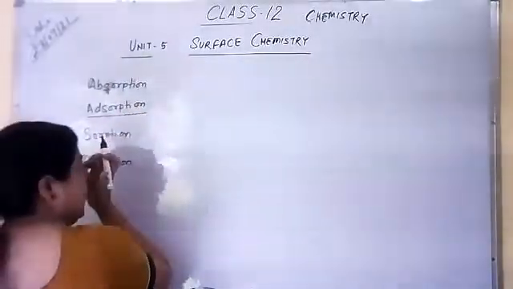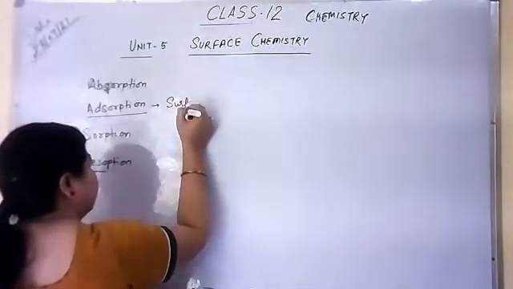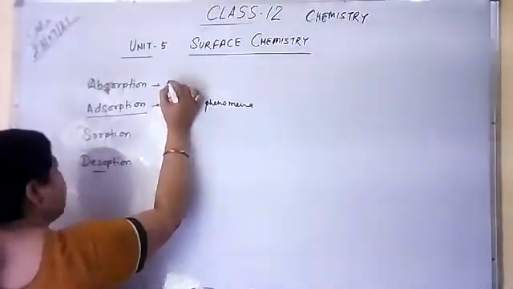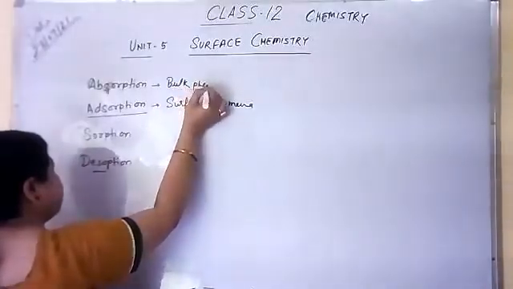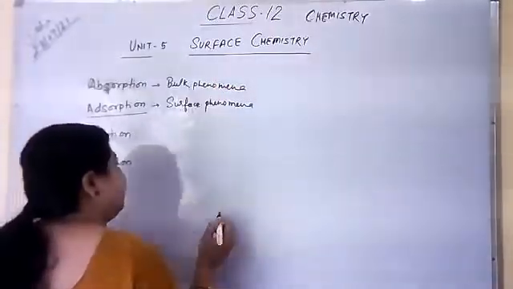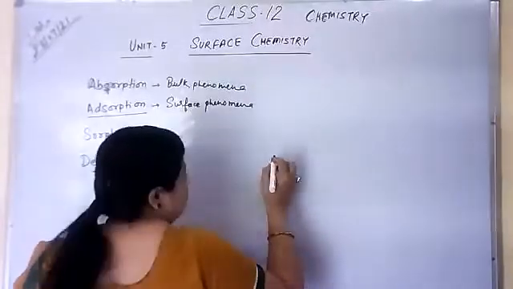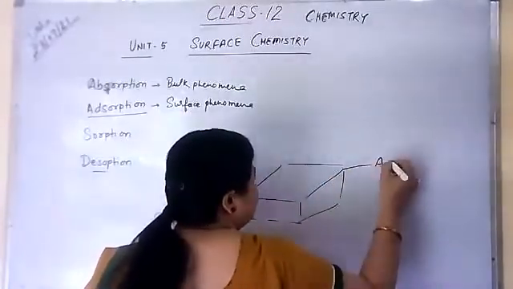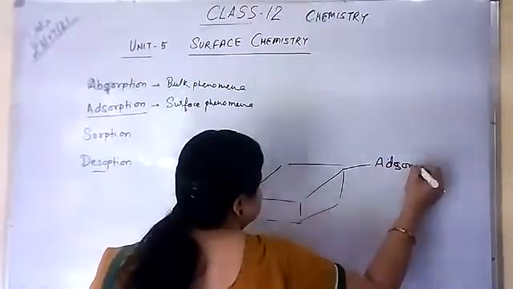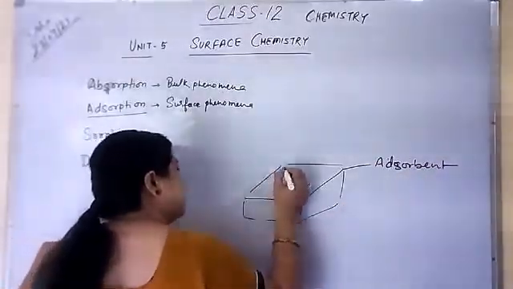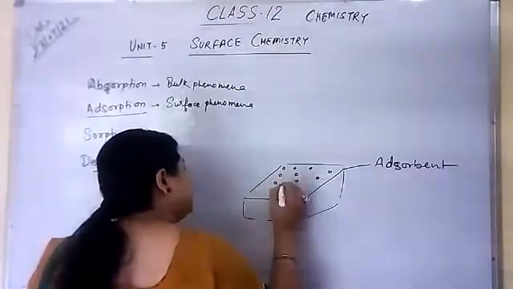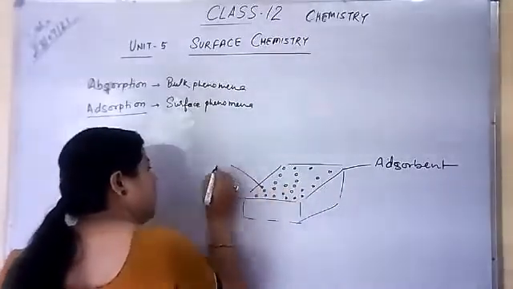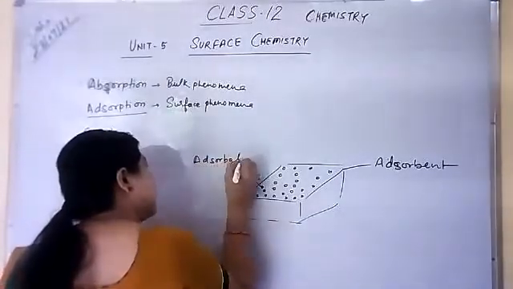Adsorption is a surface phenomenon, while absorption is a bulk phenomenon. Whenever two substances are present, one is the adsorbent, and the molecules or substance which are present on the surface of the adsorbent are called adsorbate.